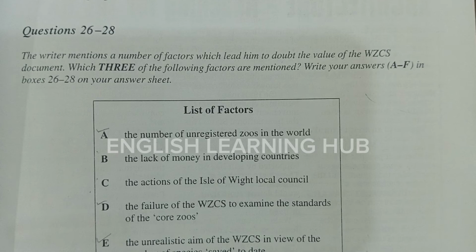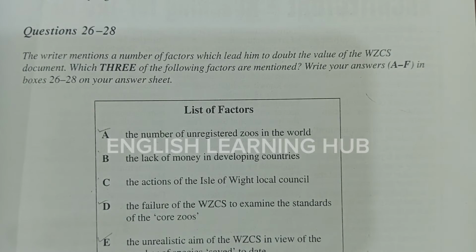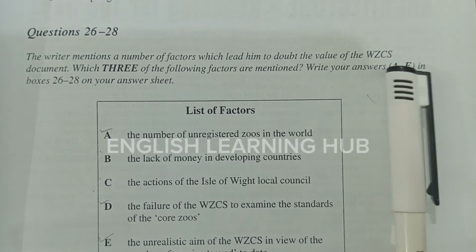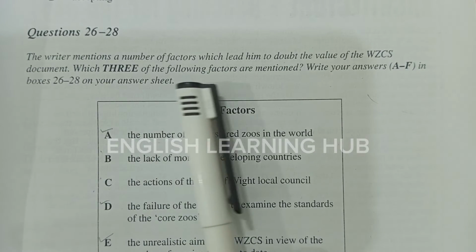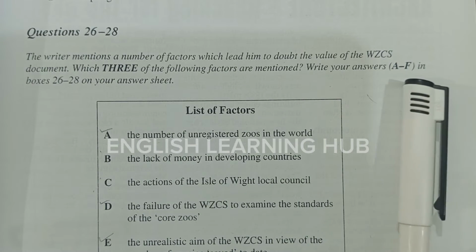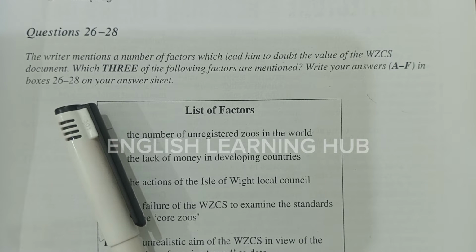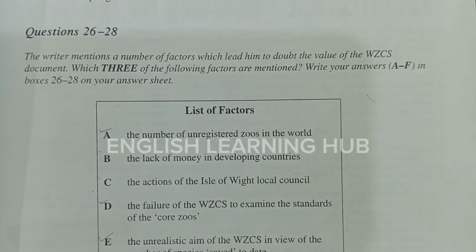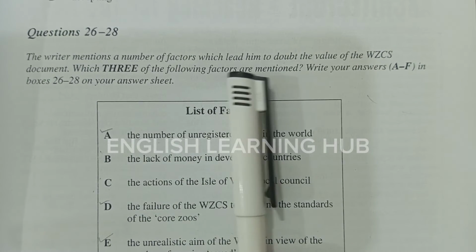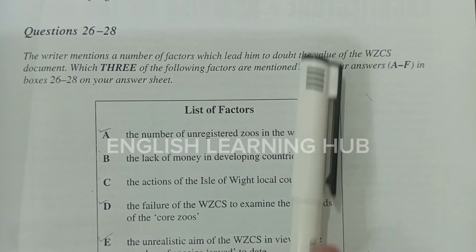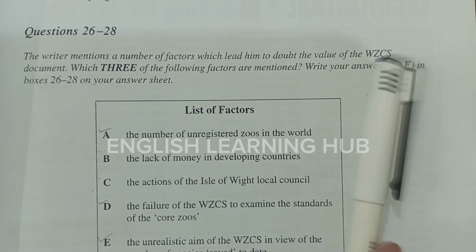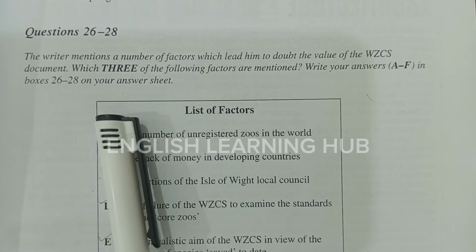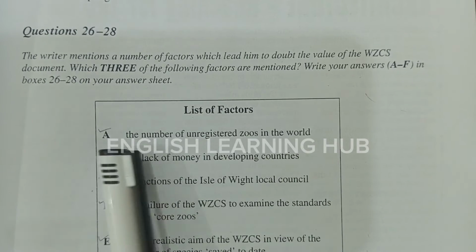Now we've come to questions 26 to 28. Here they are asking: the writer mentions a number of factors which lead him to doubt the value of the WZCS document. Which three of the following factors are mentioned? Write your answer A to F in boxes 26 to 28 on your answer sheet. So here is the list of the factors, and they are talking about factors that lead to doubt about the value of the WZCS document. So we have to list down those that are talking about some flaws.